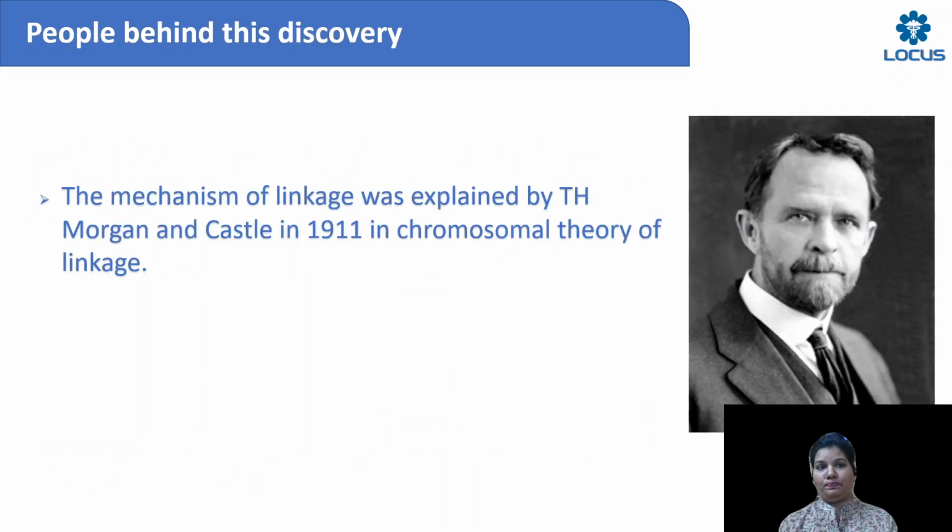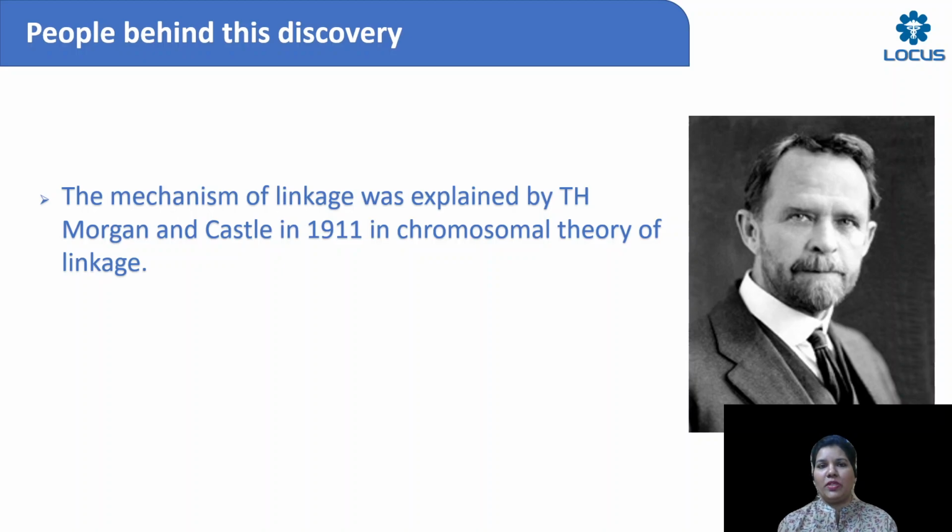Now, let's get into the people who worked behind this discovery. You might have heard about this scientist. He is a very famous scientist and his name is T.H. Morgan. T.H. Morgan and Castle in the year 1911 were trying to find out what this linkage is all about.